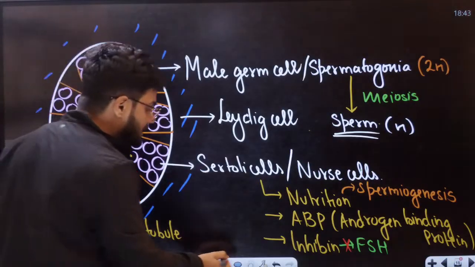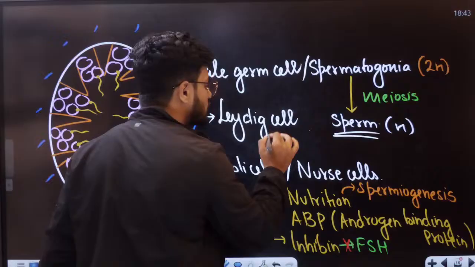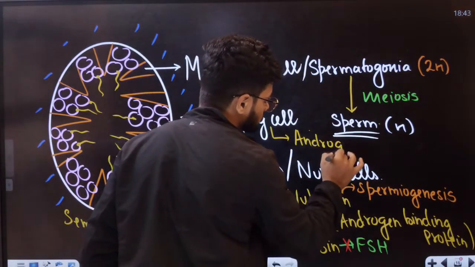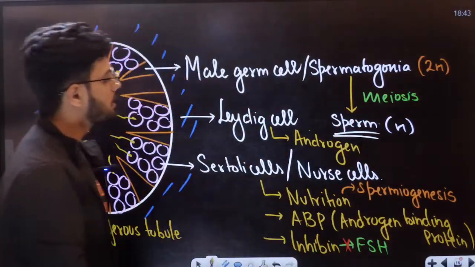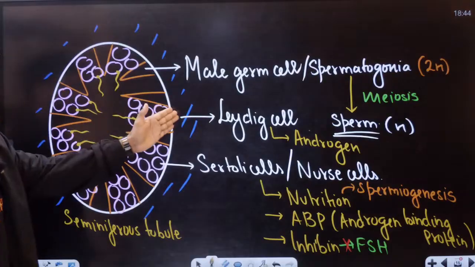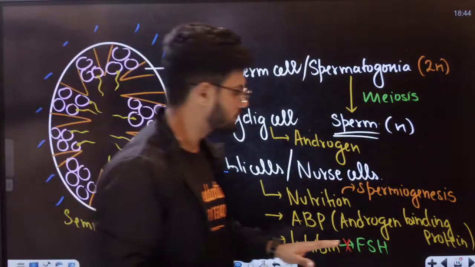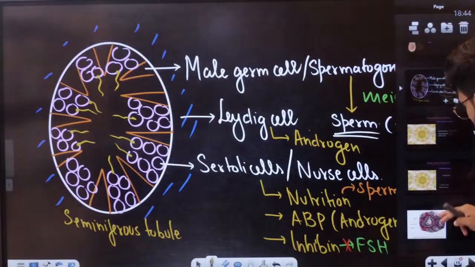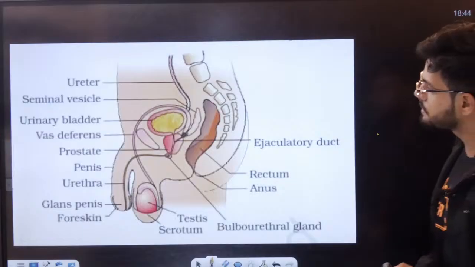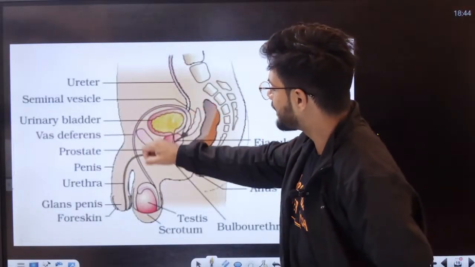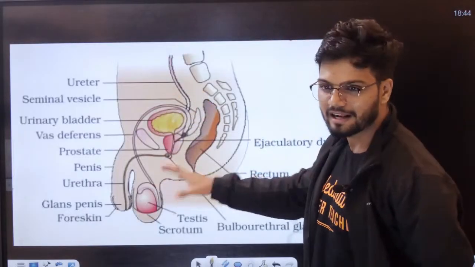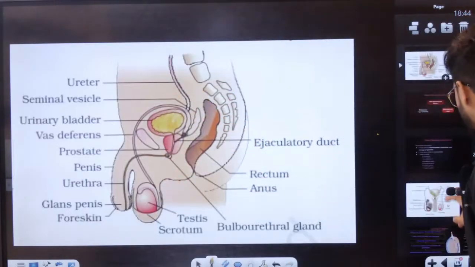Now this Leydig cell's main function, students, is to produce androgen. That is, the outside part is called the interstitial cell or Leydig cell, to produce androgen. Students, all of you following, right? Yes or no? You can see the diagram here also: uterus, seminal vesicle, urinary bladder, vas deferens, prostate. This diagram is not very detailed. I will show you a better diagram, students.